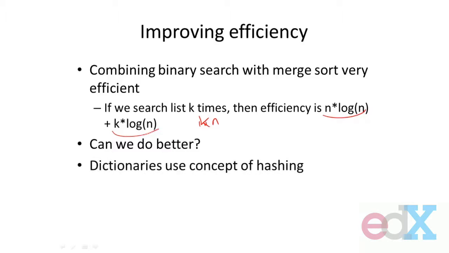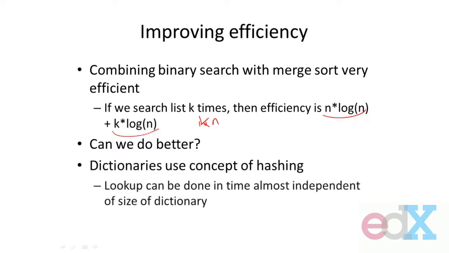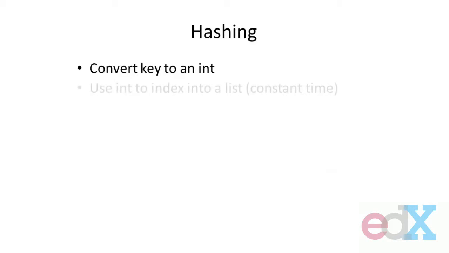And a hash function is something that says that we can do a lookup in an amount of time that's almost independent of the size of the dictionary. Almost. But for most purposes, we can really think of it as saying we can do something that is really efficient, independent of the size of the dictionary. So let's just briefly talk about what hashing is. The idea of hashing is the following. Given a key for an element of a dictionary, for example, a hash function converts that key into an integer. And it then uses this integer to index into a list. That can, of course, be done in constant time.